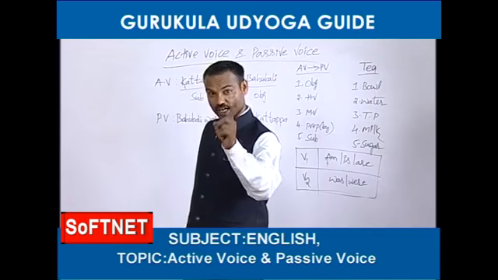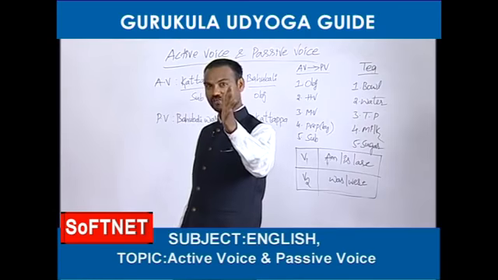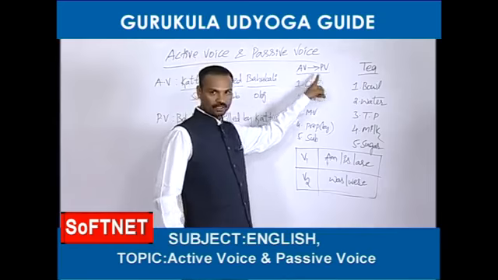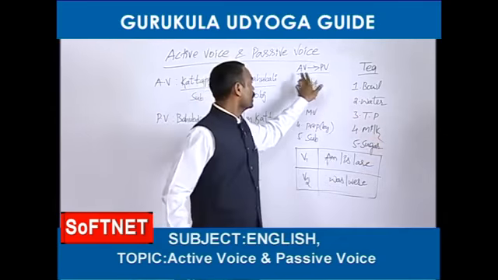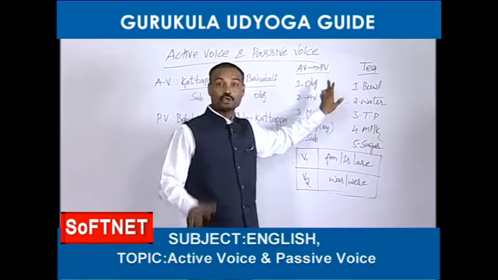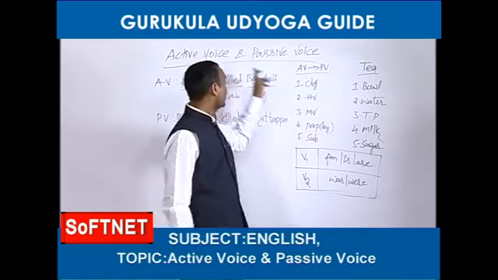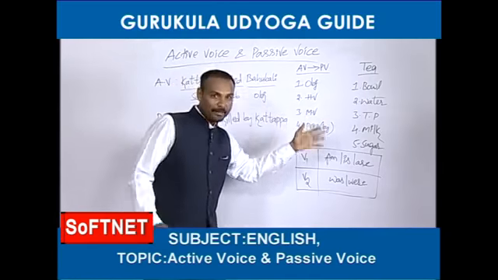5 times you said 5. So 5 items are required for preparation of tea like that. To change active voice into passive voice also, we need 5 items. So AV means active voice, PV means passive voice. Don't think AV means Annavaram, PV means Polavaram. Why do you think like that? I have already mentioned here, no? AV means active voice, PV means passive voice.